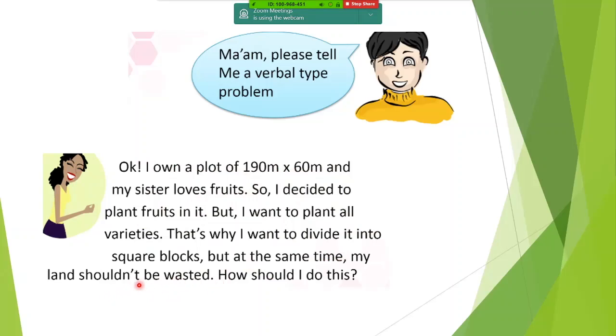What does this tell you? Land shouldn't be wasted means what? There should be no remainder. Wonderful. So how should I do that? As you can see, maximum utilization of the land. So HCF. Start, do it. 190 and 60. Start with it, children, with the Euclidean method. I'm giving you 2 minutes of time. Use only Euclidean method. Don't use your long division.